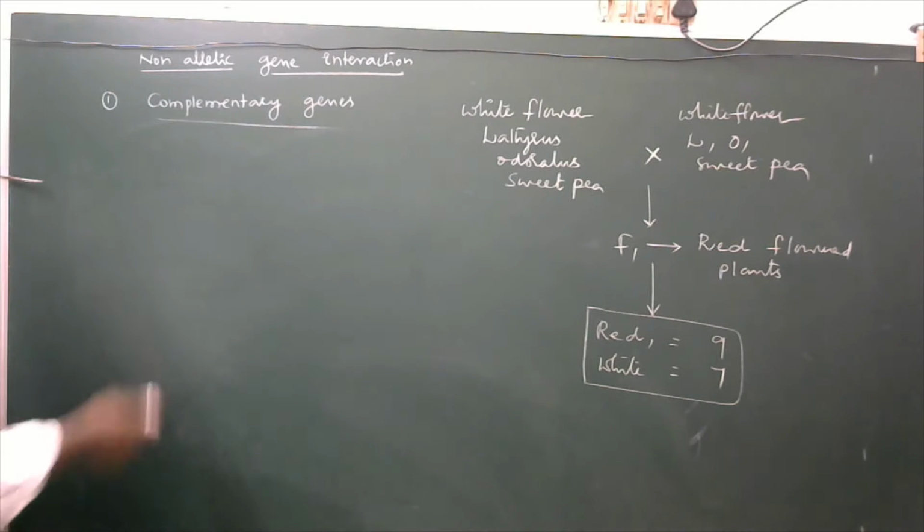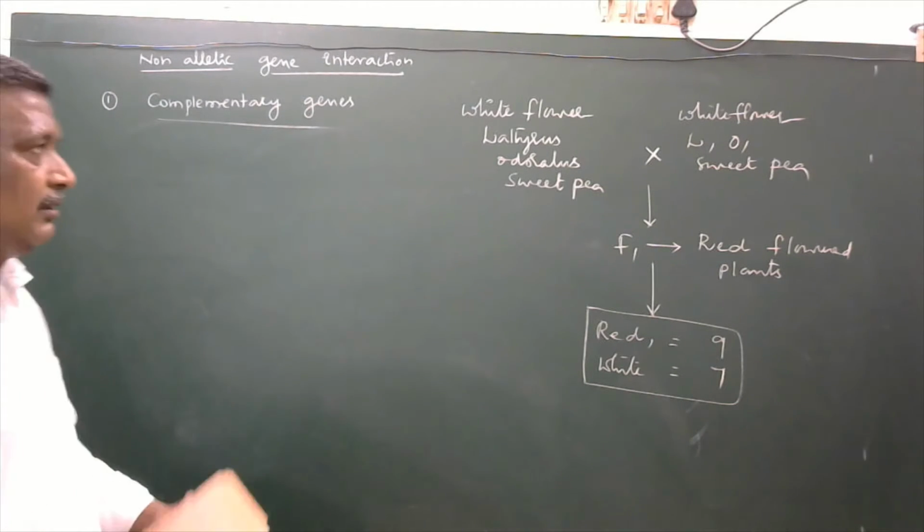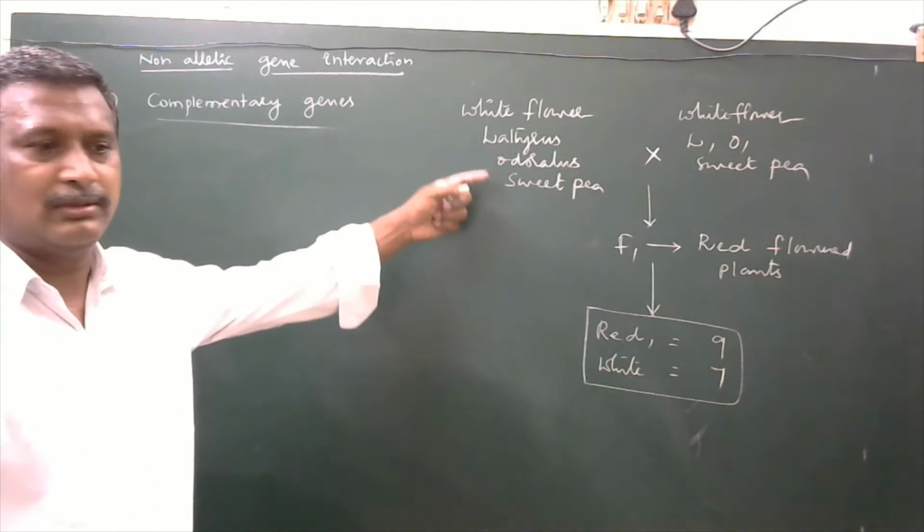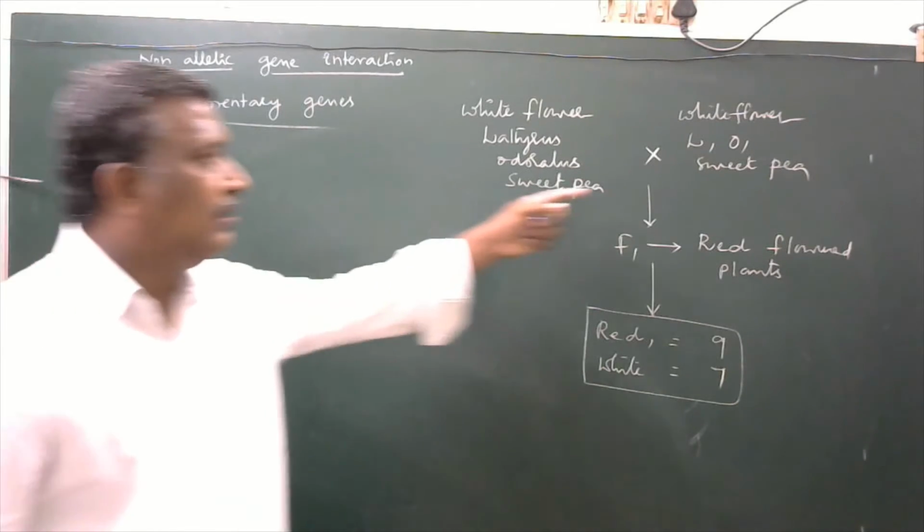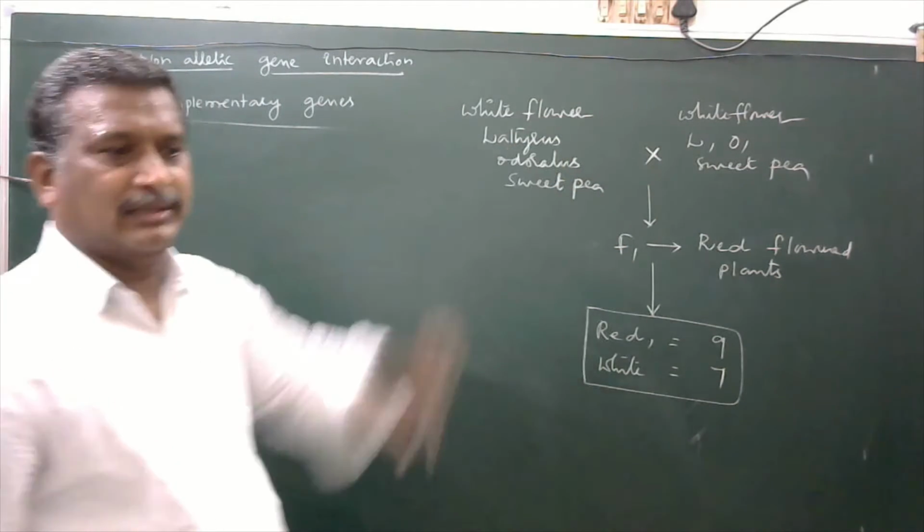Simply, Bateson and Punnett took Lathyrus odoratus, the sweet pea plant, and crossed among them.